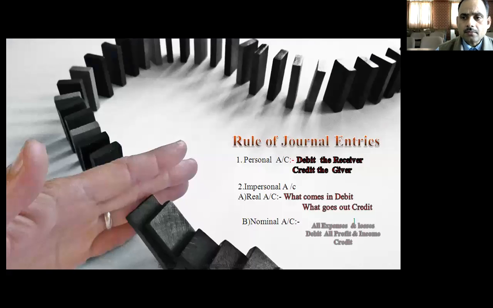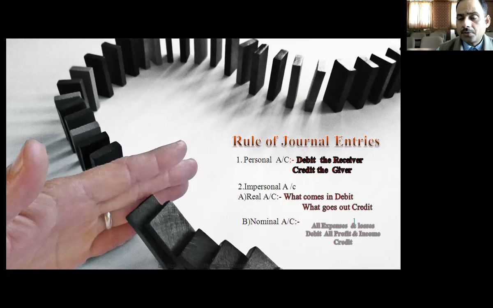Now the first question is: what is this golden rule, and why do people call it that? It is basic, and the entire accounting is set up on and depends upon this golden rule. If you make any mistake in recording these general transactions on the basis of these rules, your entire structure of accounting will be destroyed. So how it works and what it is, I'm going to explain to you.